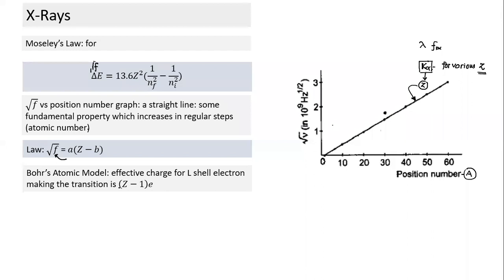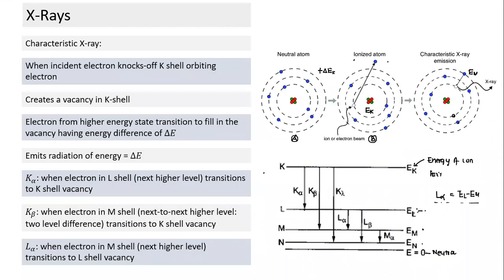So when we take Bohr's atomic model, this can be explained with the help of it. How do you explain it in terms of Bohr's atomic model? Just to understand that part, I'll quickly look at this side. When the transition is happening, which is the K alpha transition? K alpha transition is from here to here.